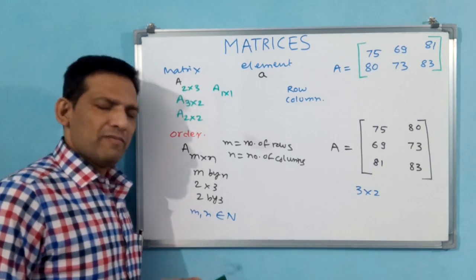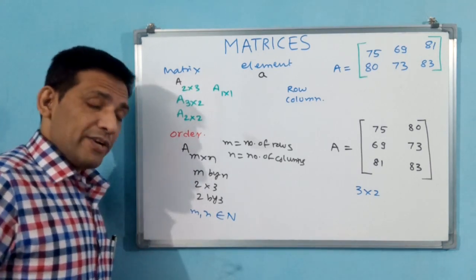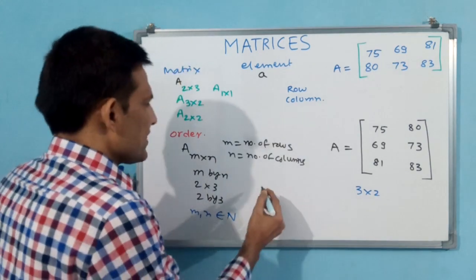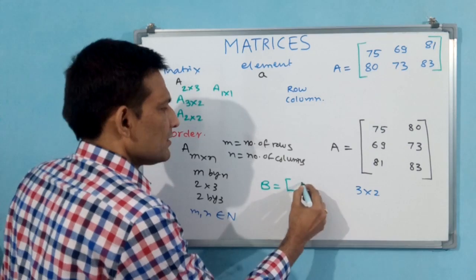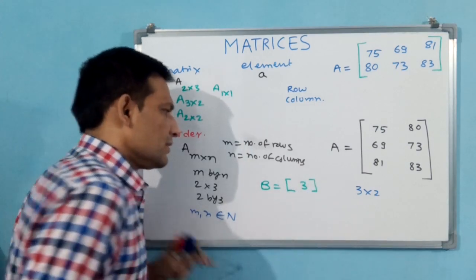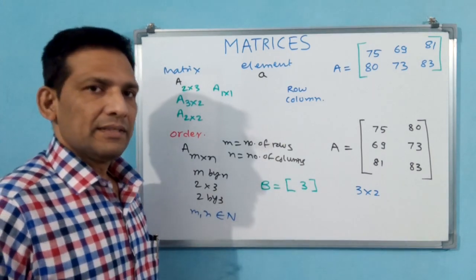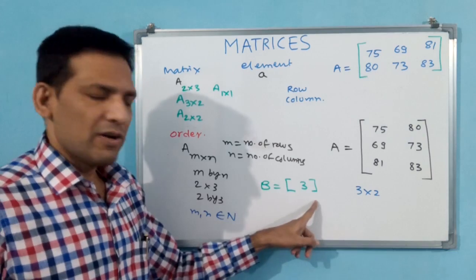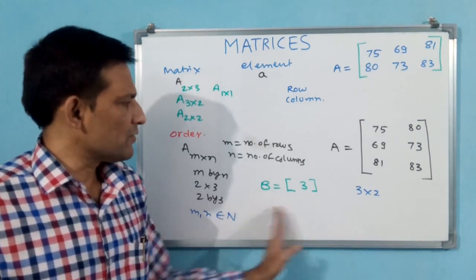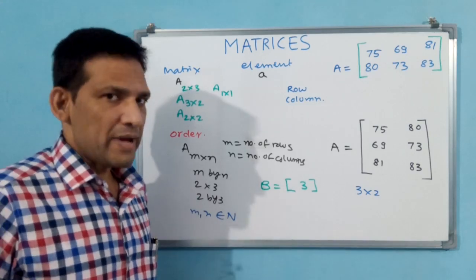Natural numbers start from 1, so you should have at least 1. Then is a 1 by 1 matrix also there? Yes, definitely. I am taking B is equal to, say, 3. This is also a matrix, a 1 by 1 matrix. You write 1 into 1, but you call it 1 by 1. Why? Because it has 1 row and 1 column. This is also a matrix only.